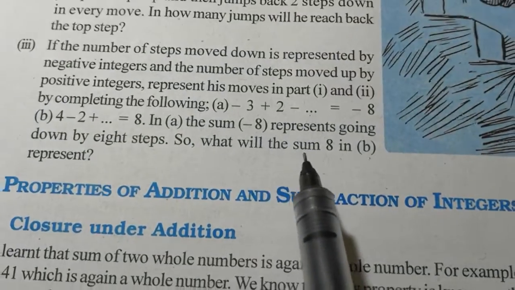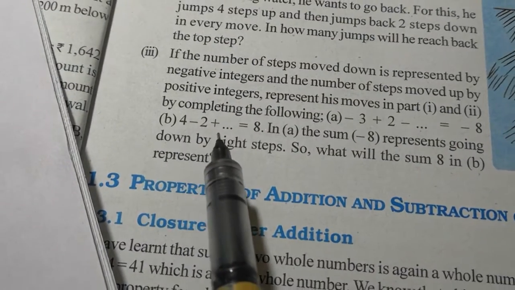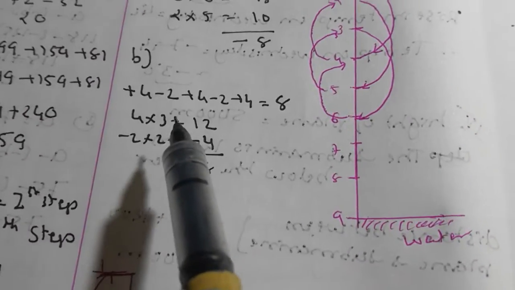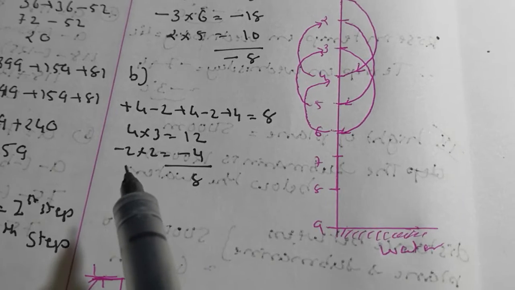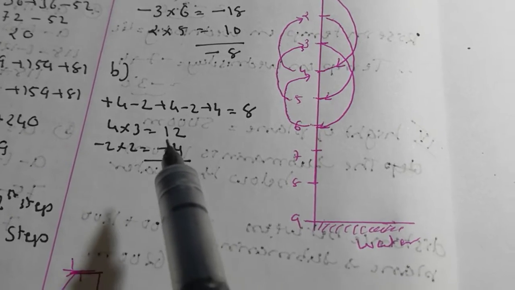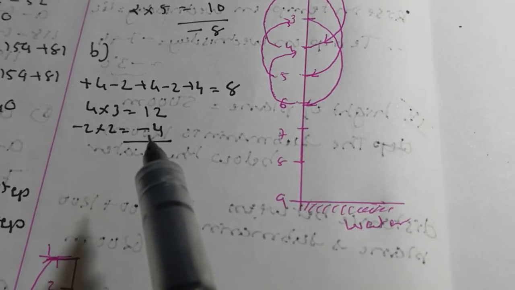They are given in the question. The answer is positive 8. Well, this one, see: 4 minus 2 plus, we have to reach up till plus 8. So that was the answer. 4 is taken 3 times, so 4 3s are 12, and minus 2 is taken 2 times, so minus 4. Plus of minus is minus. 12 minus 4 is 8.